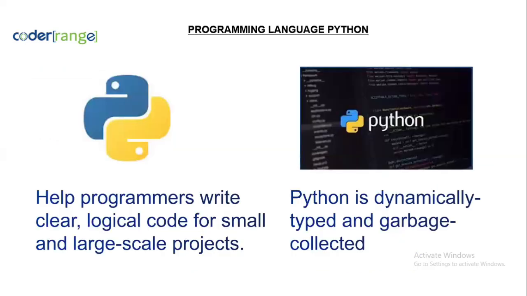Python is a versatile language. It's dynamically typed and garbage collected. It helps coders write clear, logical code for small or large projects. In Python, what is the benefit? Anyone tell? The benefit of Python is that it is connected to human language.